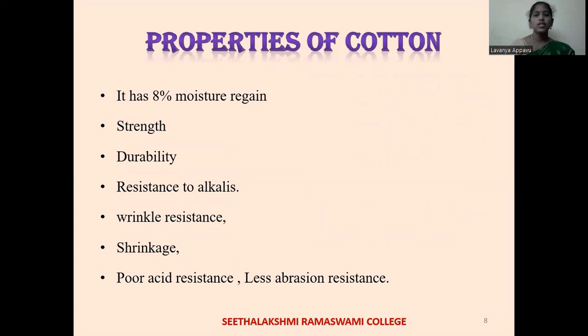Durability. Cotton is a durable fiber, resistant to alkalis. When we treat the cotton fiber with alkalis, it has very good resistance to them. Wrinkle resistance. Cotton has very poor wrinkle resistance and also poor shrinkage resistance. It has very poor acid resistance and abrasion resistance. It requires a lot of maintenance.